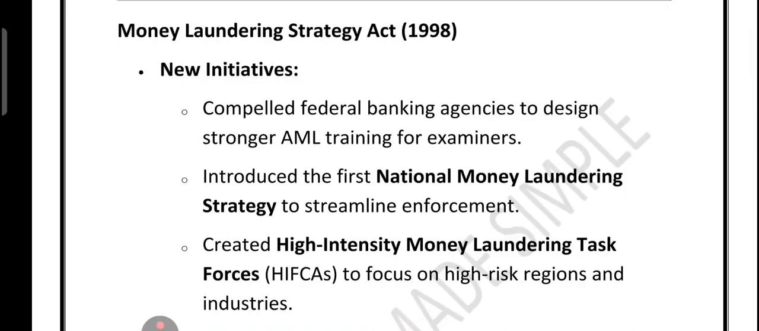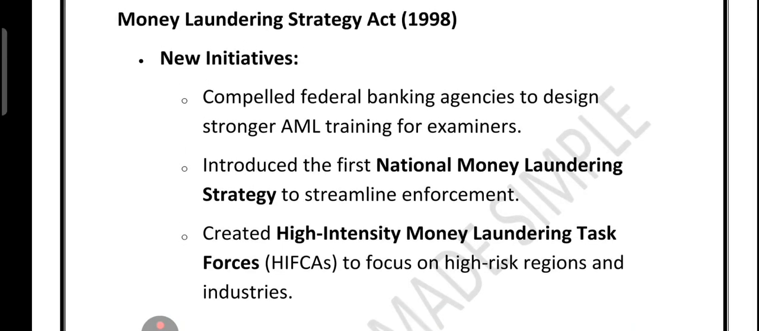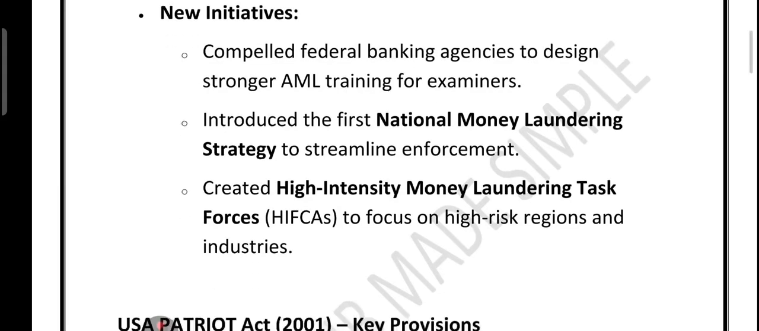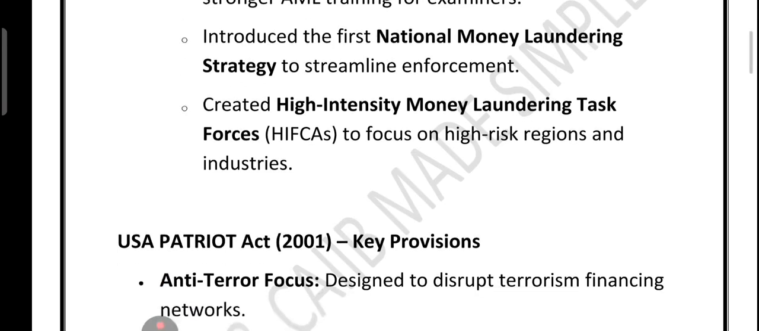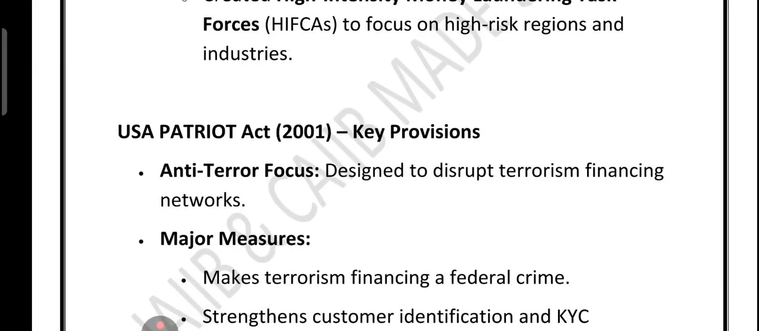For the first time, the US created a national money laundering strategy. What was the name? National Money Laundering Strategy, which was a proper roadmap for fighting financial crime. It also introduced a special task force called HIFCA, High Intensity Money Laundering and Related Financial Crime Area, which targeted high-risk areas and industries more aggressively. So step by step, the US kept tightening the net, making sure that money laundering became harder, riskier and more visible.